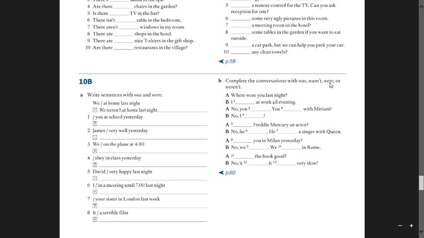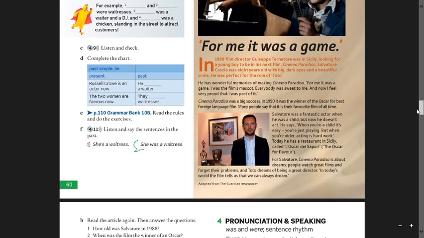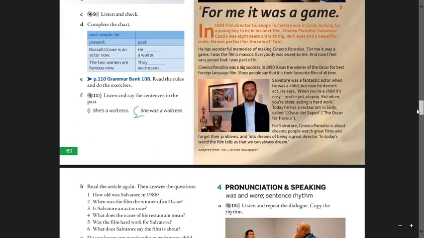Okay, here we are. Now let's work with the reading part. You have to look at the photos and answer the questions. And then you have to read and answer the questions here, okay? That is what you have to do in the reading part.